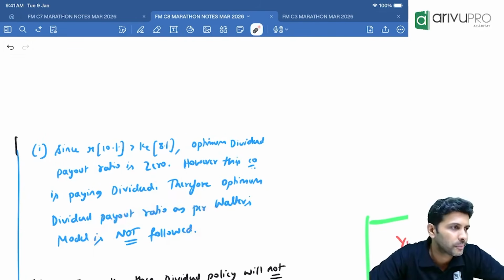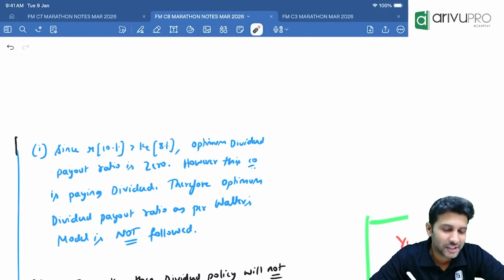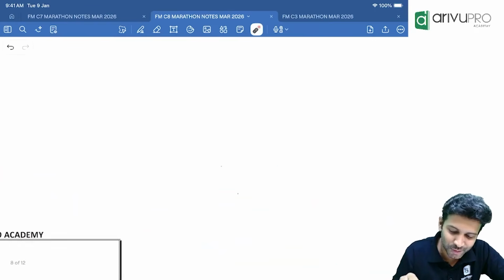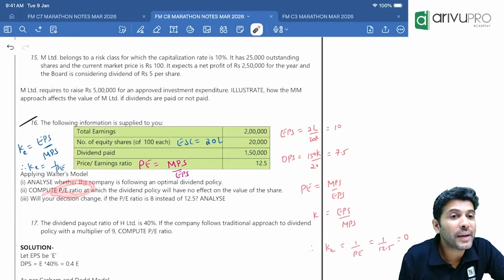It's a theory question. Don't just write "not followed" in one line. Justify, this is important. You need to add a little masala. We are Indians, we can't just accept it like that. Only if you put a little tadka is there any fun.